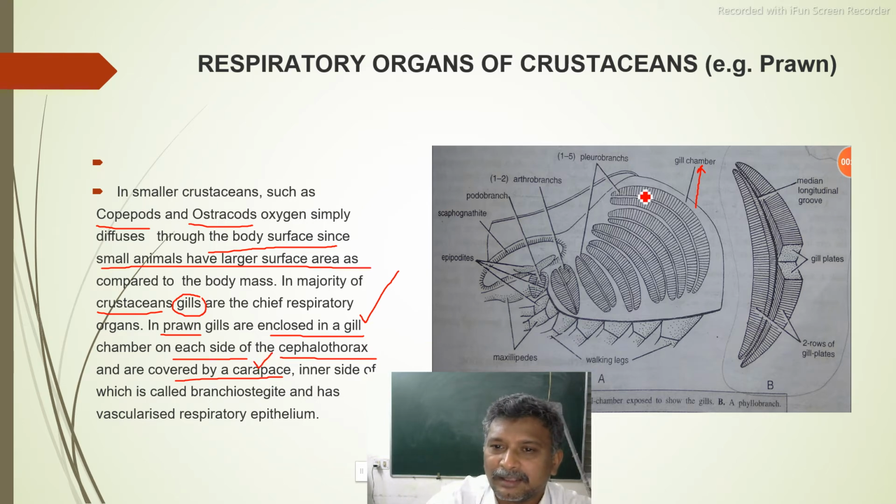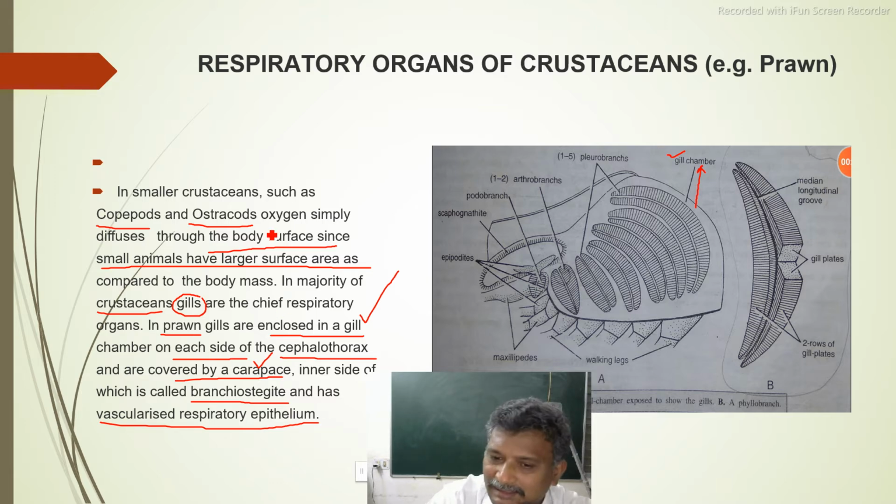Okay. From here to here, which one will be covered externally? Carapace. And beneath this, which one is there? Gill chamber is there. When we open the gill chamber, these gills will be there. Okay. So the inner side is called the branchiostegite and has a vascularized respiratory epithelium.